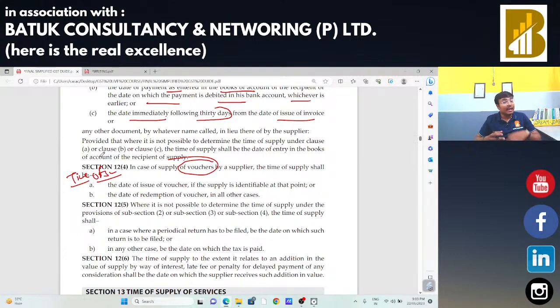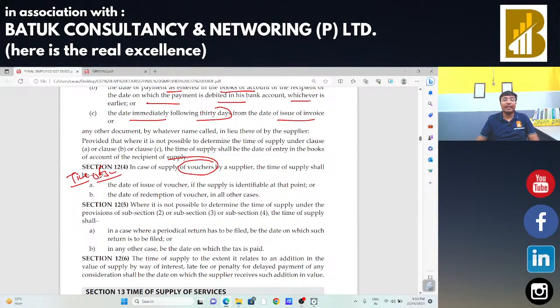But in the next case, suppose Reliance is giving me a voucher and there is nothing specific on that voucher. They are saying whenever you come next time, we will provide you a particular thing with your shopping. In that case, that voucher is not identifiable. Hence, whenever I redeem that voucher, that will be treated as time of supply and GST should be charged accordingly.